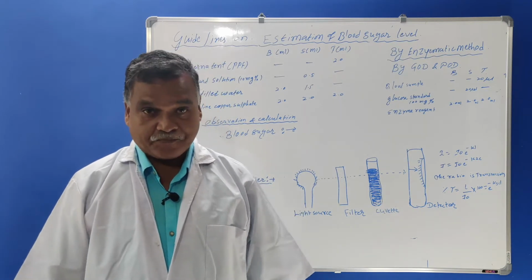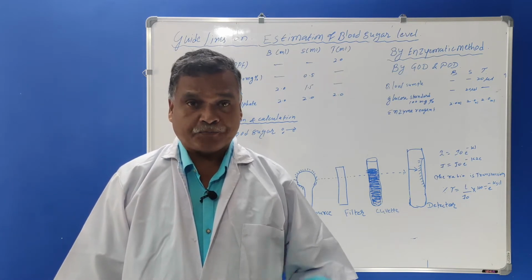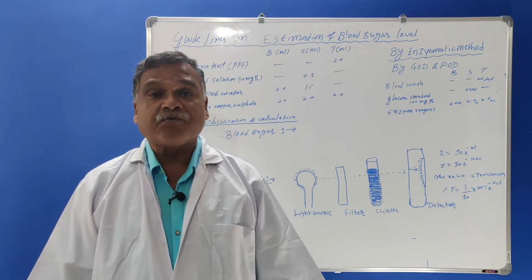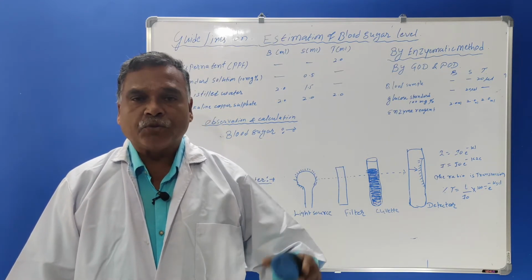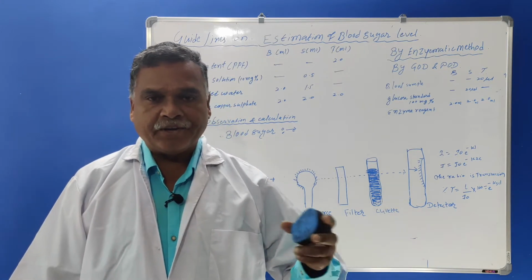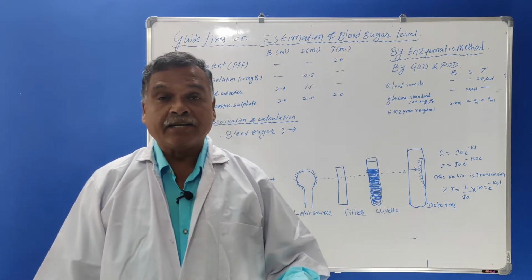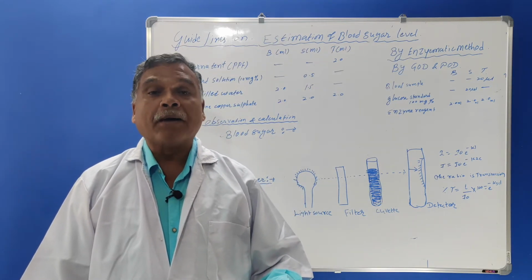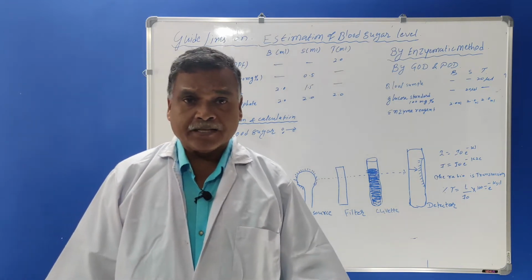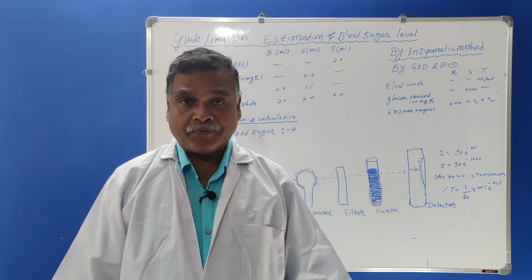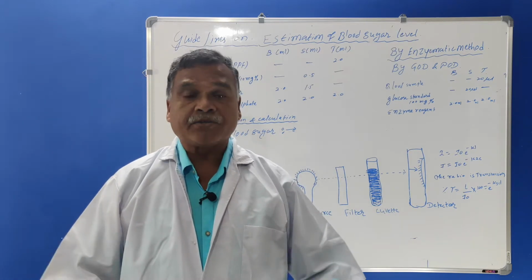A question arises here. See, the blood sugar level which is present in our body is needed for the energy purpose, which we get through the diet also. When we receive the blood sugar amount through the diet, it will be degraded to a compound called pyruvate through the process of glycolysis. So here this blood glucose estimation we do to find out whether the person is suffering from diabetes or not.